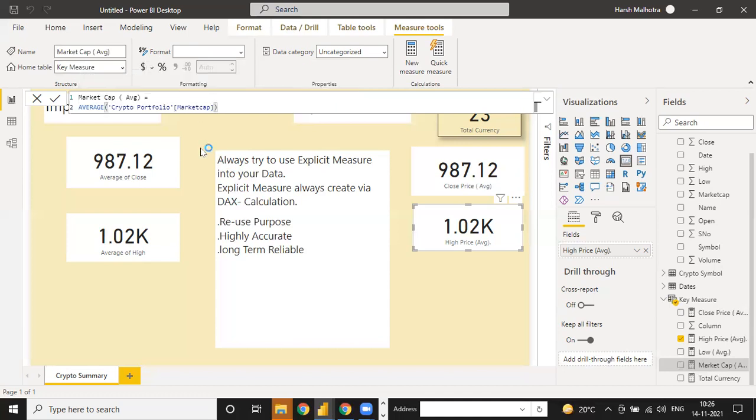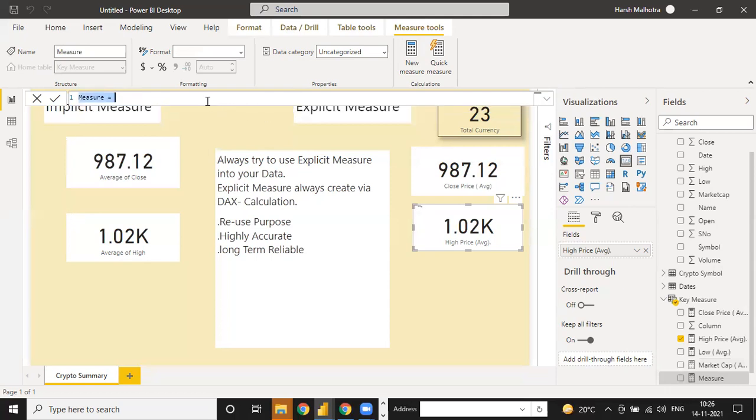And guys, I'm asking you one question: why are we using average here? Anyone have a question in your mind? Why are we using average, not any function like sum, count, or any other function? Why only average? Think. Average market cap. Same way, open price, we need average. Tell me guys, any question in your mind for this? Why are we using average only?